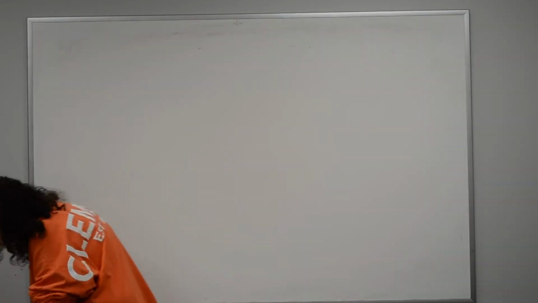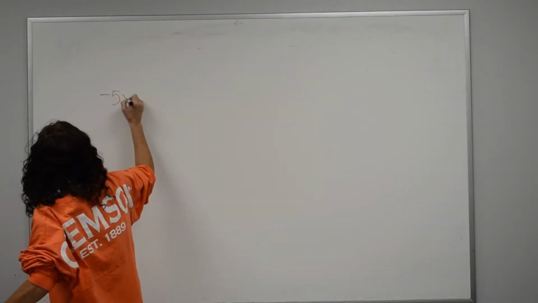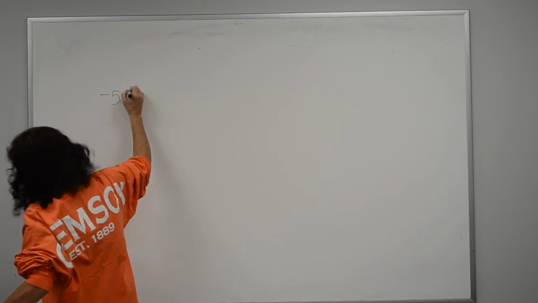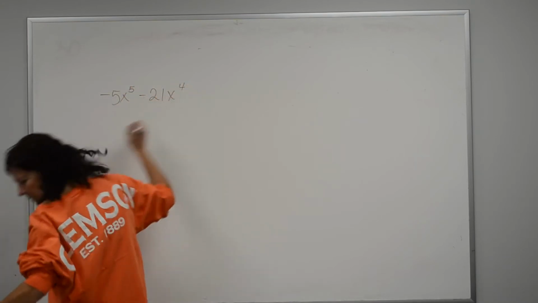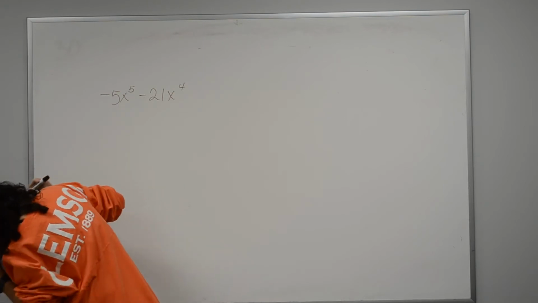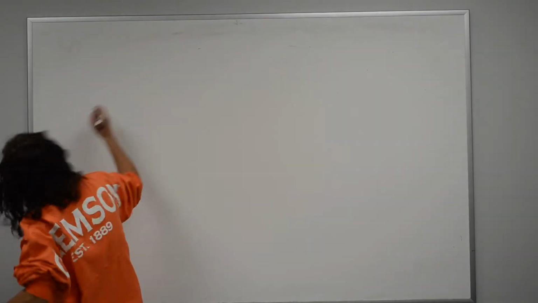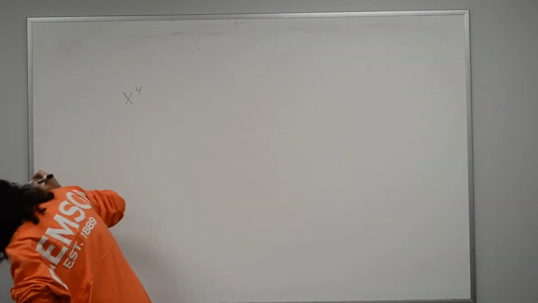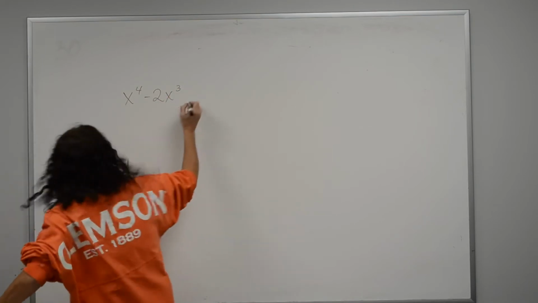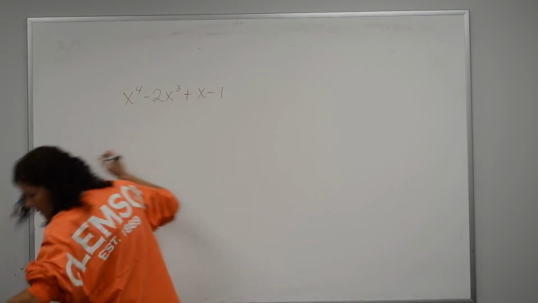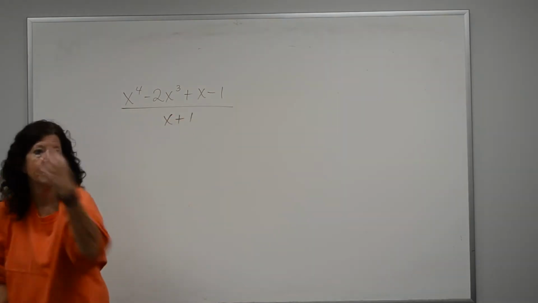Okay. Let's say I have this. Negative 5. This is a big one. Oh, wait a minute. I want one that leaves something out. Okay, let's say I have this one.